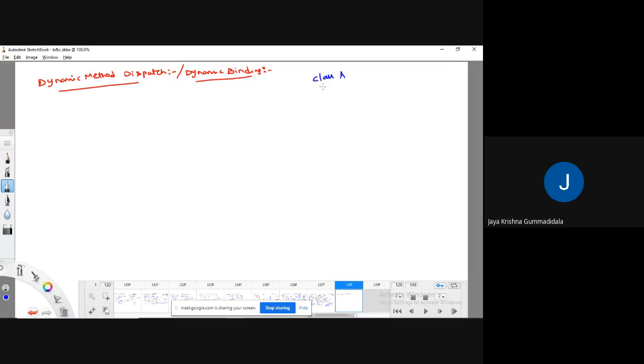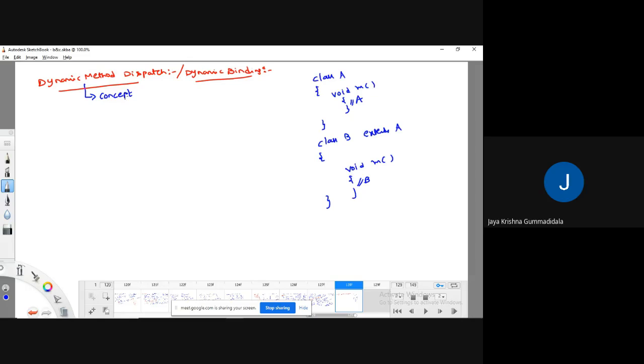A, and there is some class B, which is extending class A, and there is some method, void m method. If you want, you can override it here also. This is the A method and this is the B method. Okay. So here, what dynamic method dispatch is saying, see, it is a kind of concept. It's not a principle.